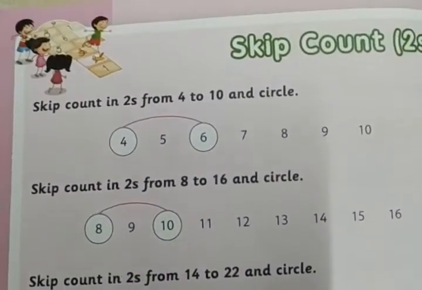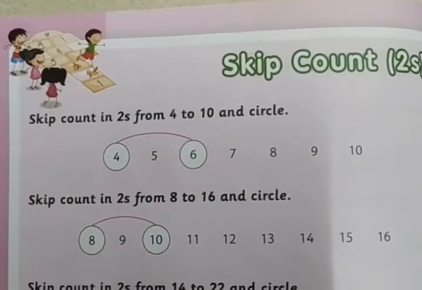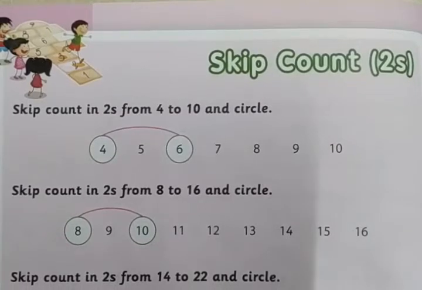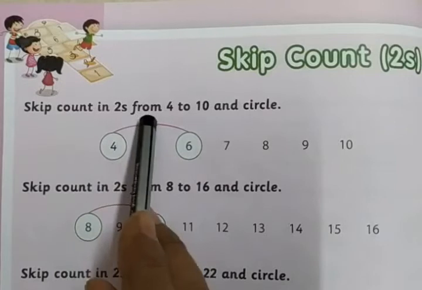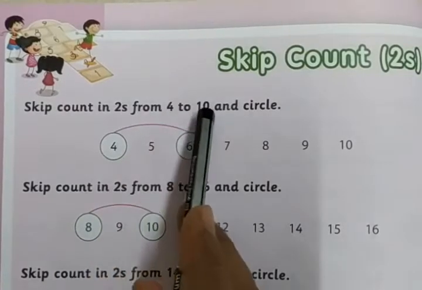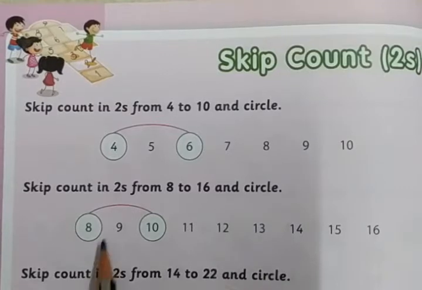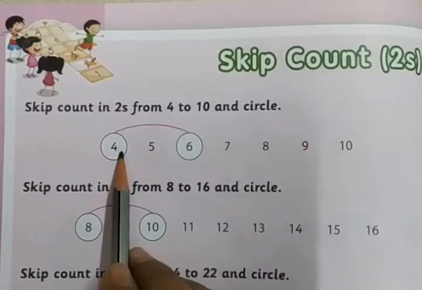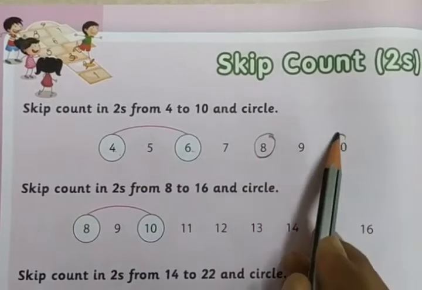Next is skip count twos. Skip count in twos from 4 to 10 and circle. 4 to 10. Right? 4, 6, 8, 10.